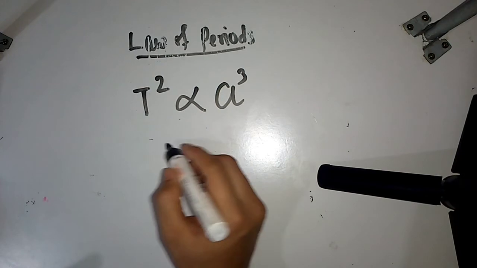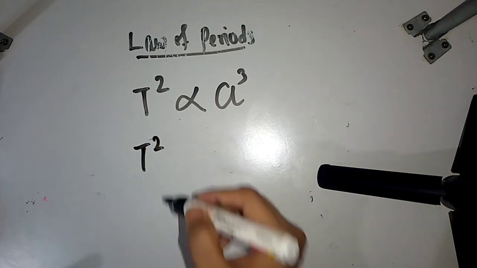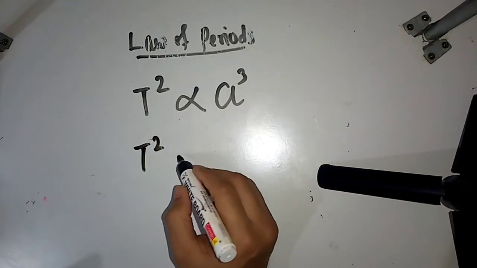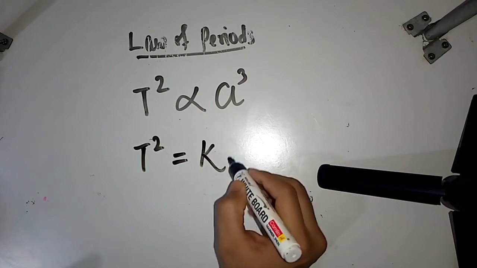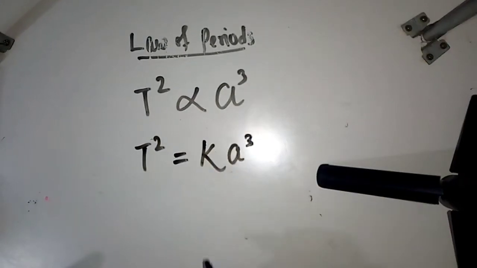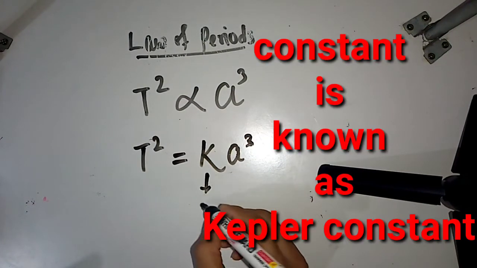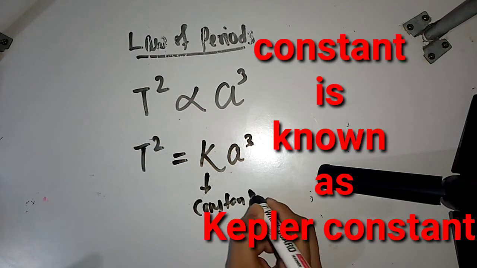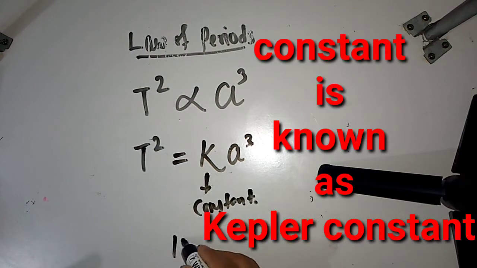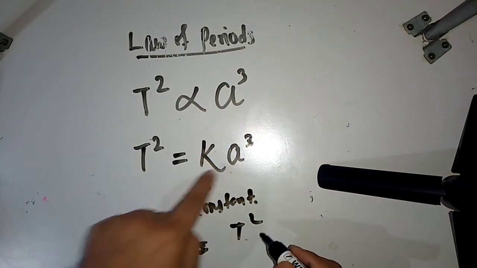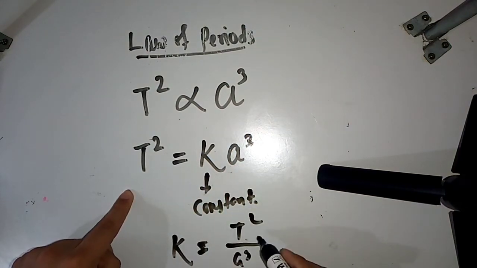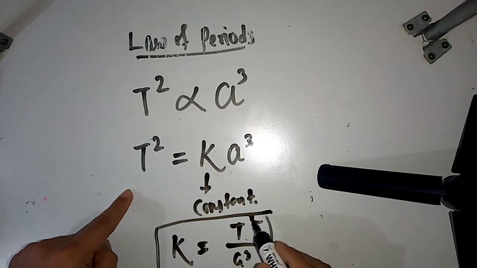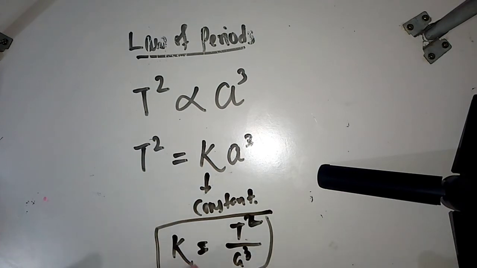So if I replace the proportionality sign, then there comes a constant k. k is constant. So what will be the value of k? If T square shifts to the other side, k is T square divided by a cube.